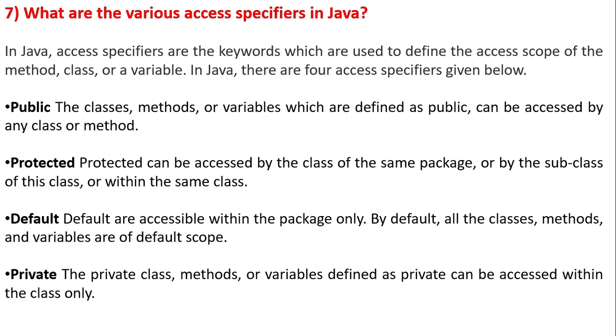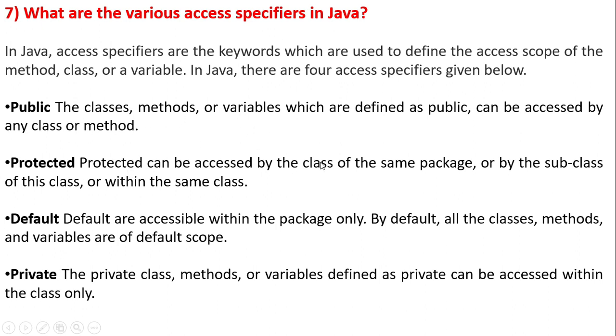Access specifiers are the building blocks of the Java language. In Java, access specifiers are the keywords which are used to define the access scope of a method, class or a variable. In Java, there are 4 access specifiers: public, protected, default, private. The classes, methods or variables which are defined as public can be accessed by any class or any method. So if we define a class as public, then it can be accessed by any class or any method.